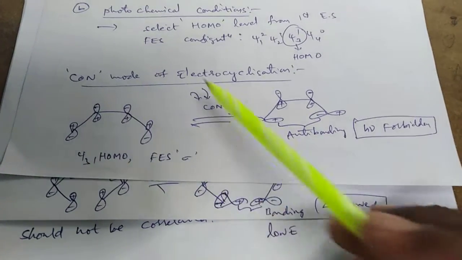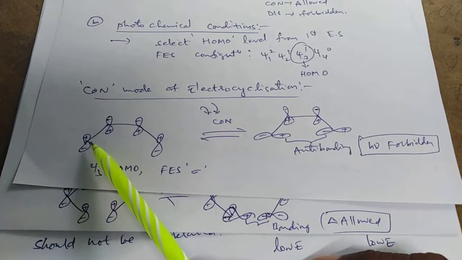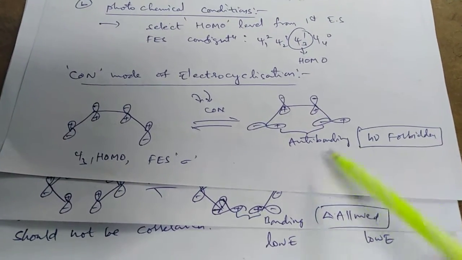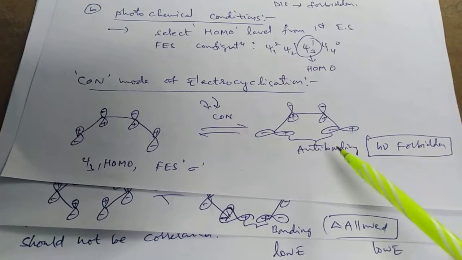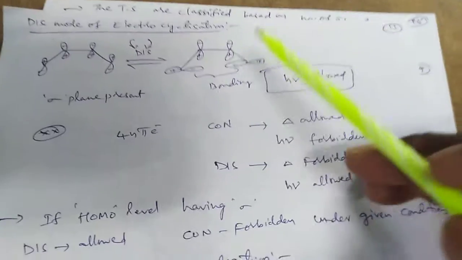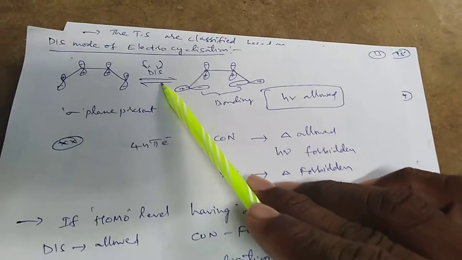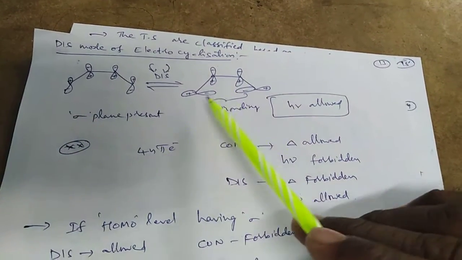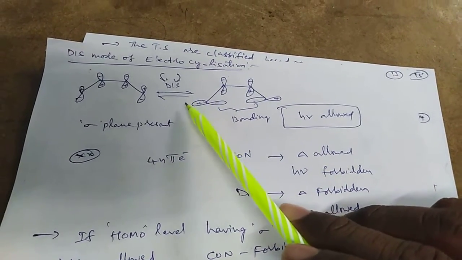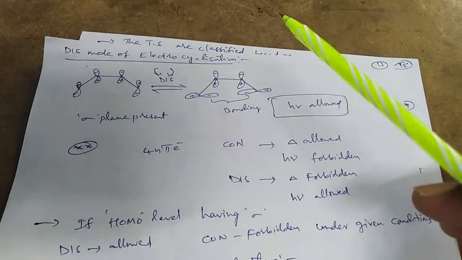We are doing conrotation. At the termini, both rotate clockwise or anti-clockwise. They will form anti-bonding interaction. The photochemical condition is forbidden for conrotation due to anti-bonding. For the disrotatory mode of electrocyclization in this 4n electron system, Psi3 is HOMO and bonding interaction is developed. The photochemical condition is allowed for this mode of electrocyclization because Psi3 is HOMO in the first excited state.